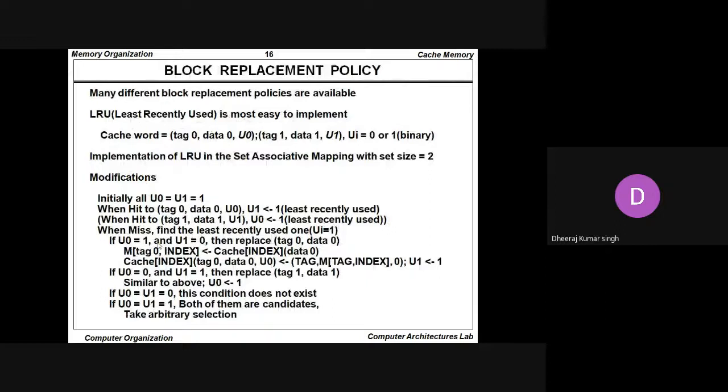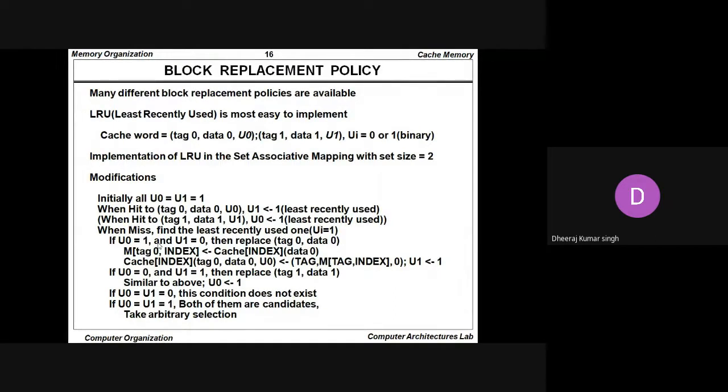So block replacement policy. Whenever we talk about the memory, the block replacement policy is also available there. Many different block replacement policies are available, such as LRU, the least recently used policy, which is the easiest to implement. Whenever we talk about the cache word, tag 0, data 0, U0, tag 1, data 1, U1, where Ui equals 0 or 1 in binary. So this is the implementation of least recently used in the set associative mapping with set size equal to 2.